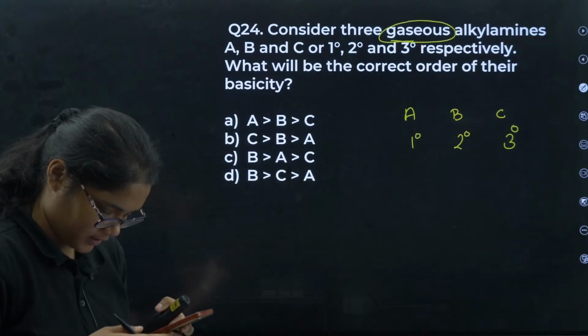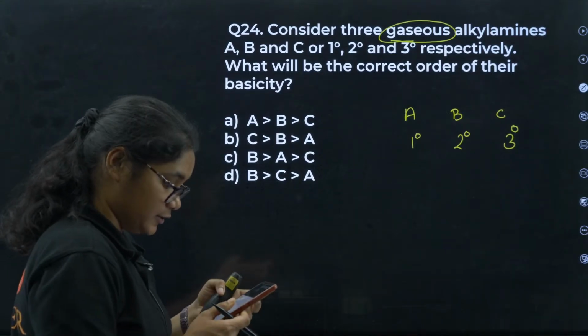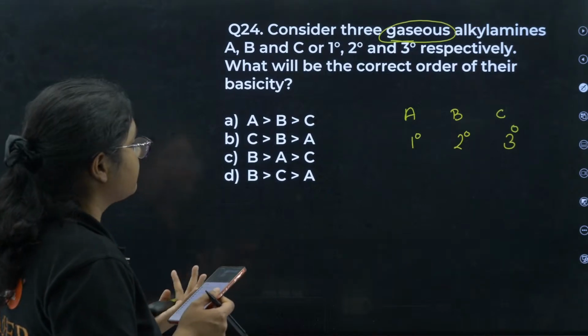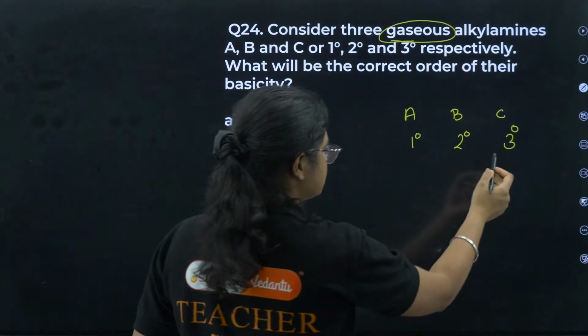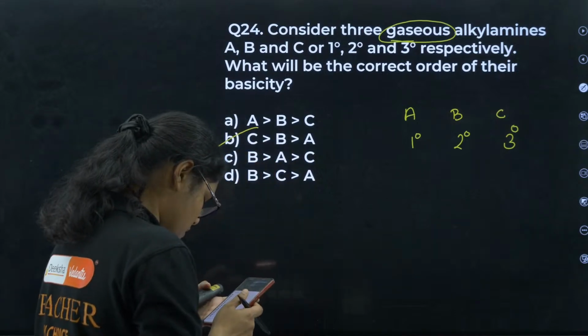Okay, Manthan, sorry for pronouncing your name wrongly. 24B is the correct answer. Gaseous phase, CBA, option number this one.